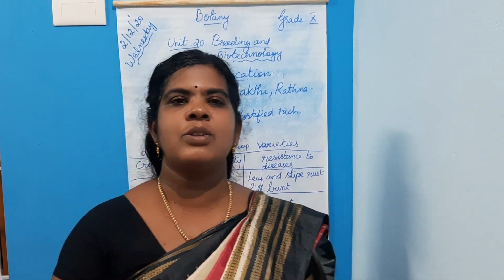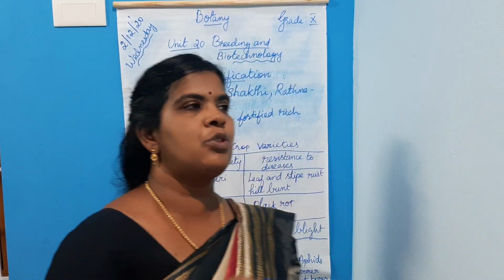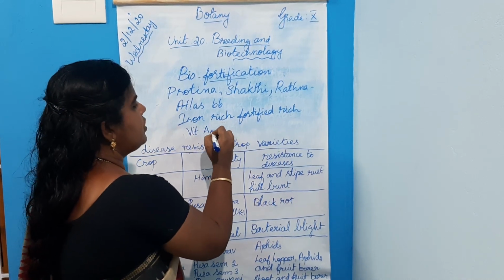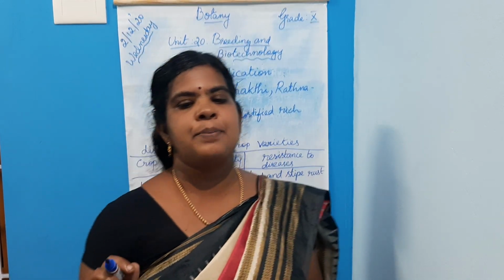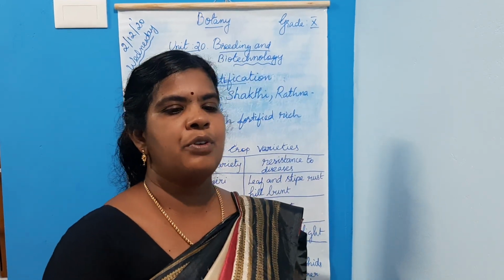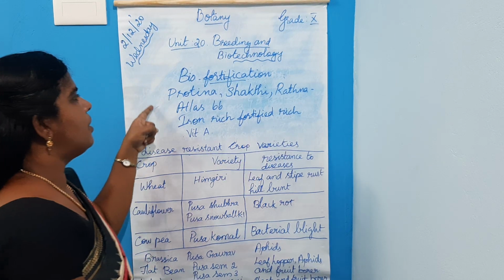Next is vitamin A enriched carrots, pumpkins and spinach. These are developed through biofortification. So these are the achievements of biofortification.